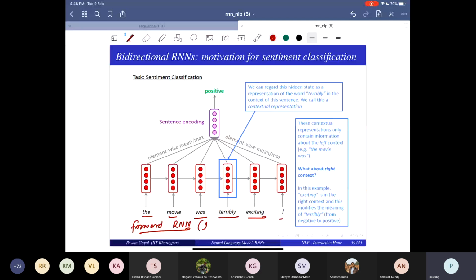It goes from left to right. And I start computing the hidden states h1, h2, h3, h4, h5, and so on. Now, what would happen to h4 if I start computing in this way, h1, h2, h3, h4? Would it be more negative or positive?